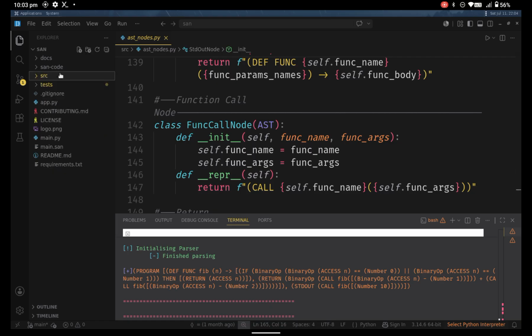So that's all. Thank you, judges. The main motive of SAN was to demonstrate that it's possible to build a complete programming language entirely on an Android. Beyond being a language itself, it's also an educational project that helps learners understand how interpreters and compilers work from the ground up.